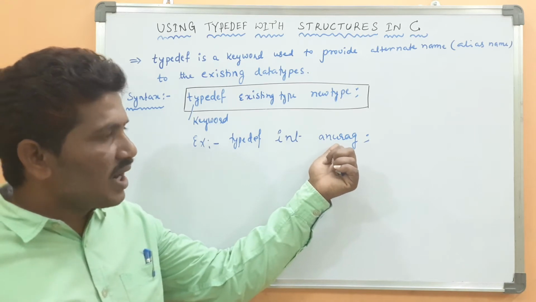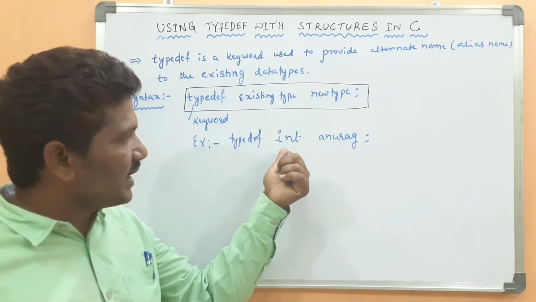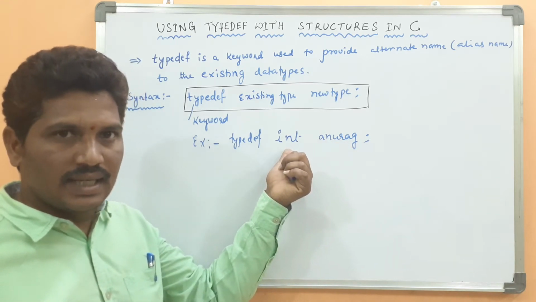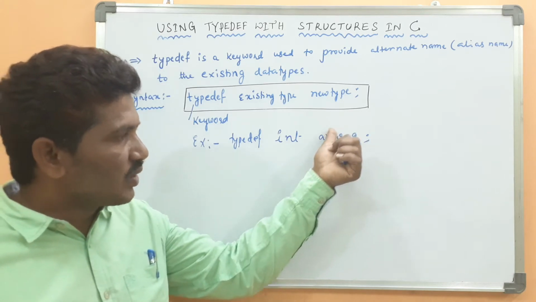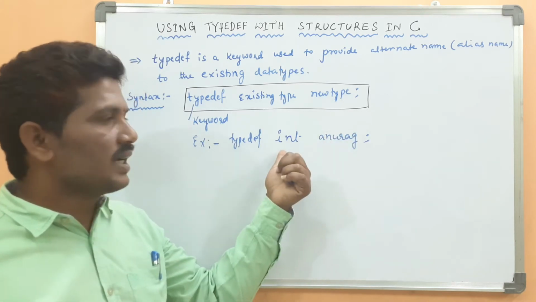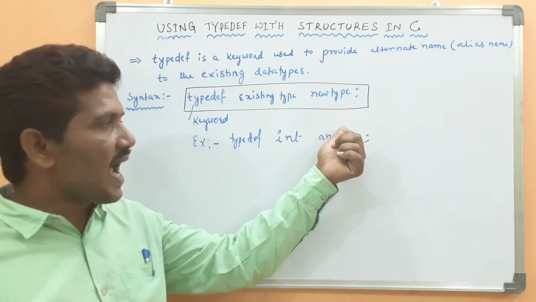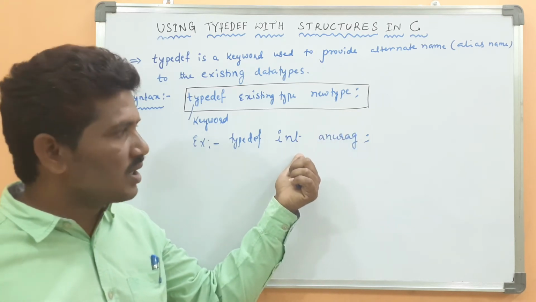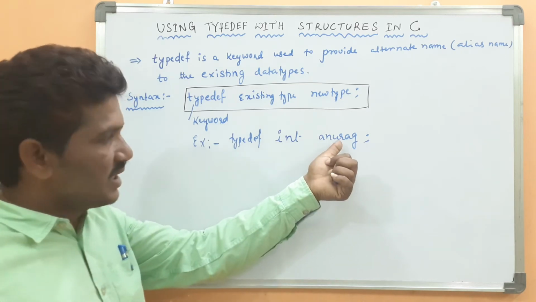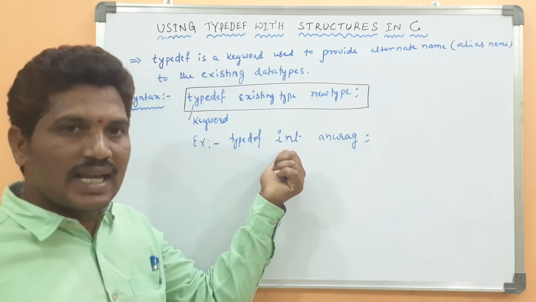Now Anurag is an alias name to the existing integer data type. Now Anurag is like an integer. Anurag is a new type which can act like an integer, because it is an alias name to the existing data type.